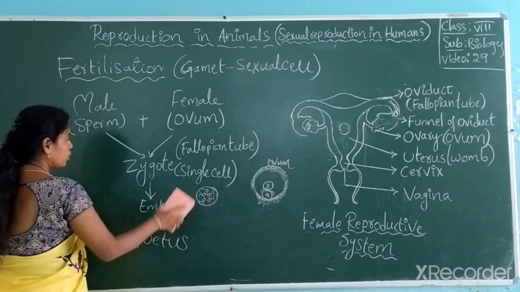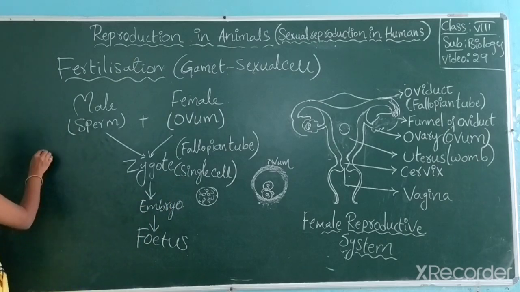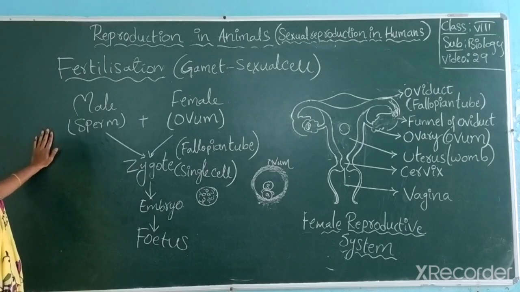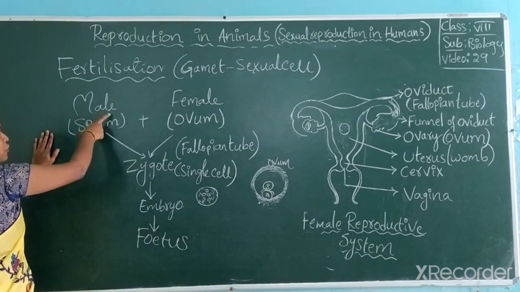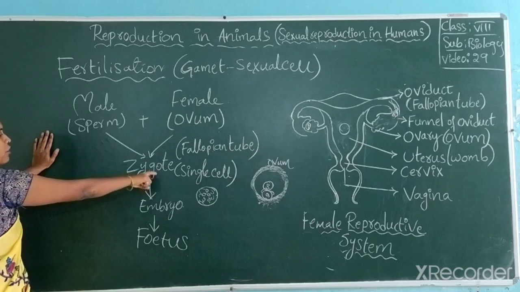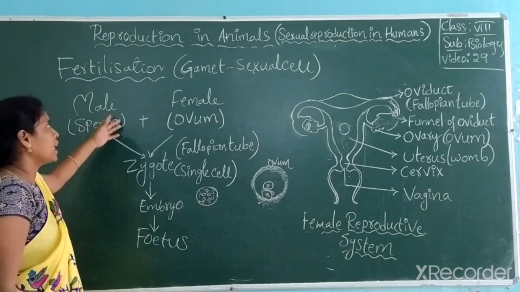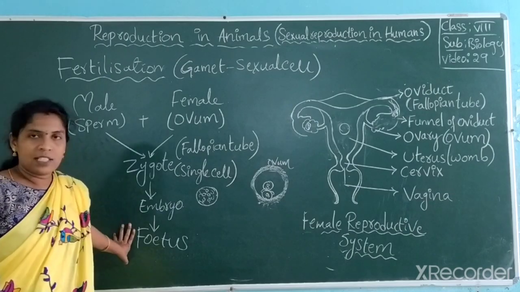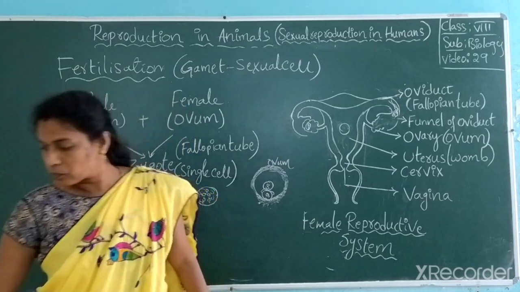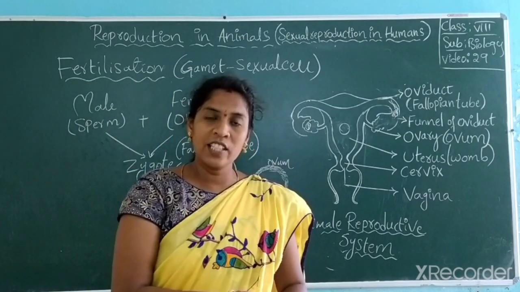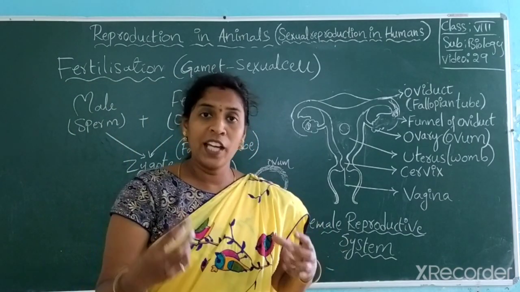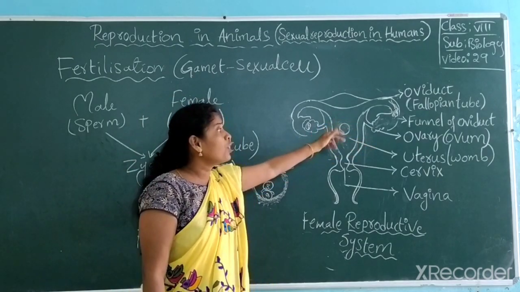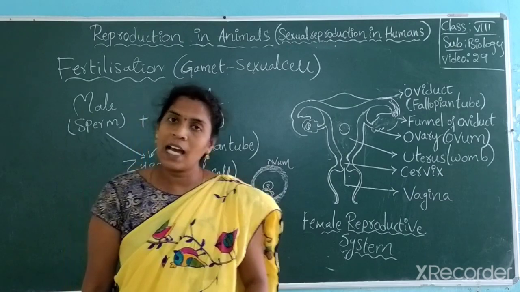Got it? So this process of formation of zygote, what is it called? Fertilization. The process of fusion of male and female gametes together to form the zygote is called fertilization. Later, the zygote develops as embryo into fetus. So in this way, fertilization takes place as internal fertilization, where the fusion of male and female takes place inside the mother's body, right? So that it is called internal fertilization.